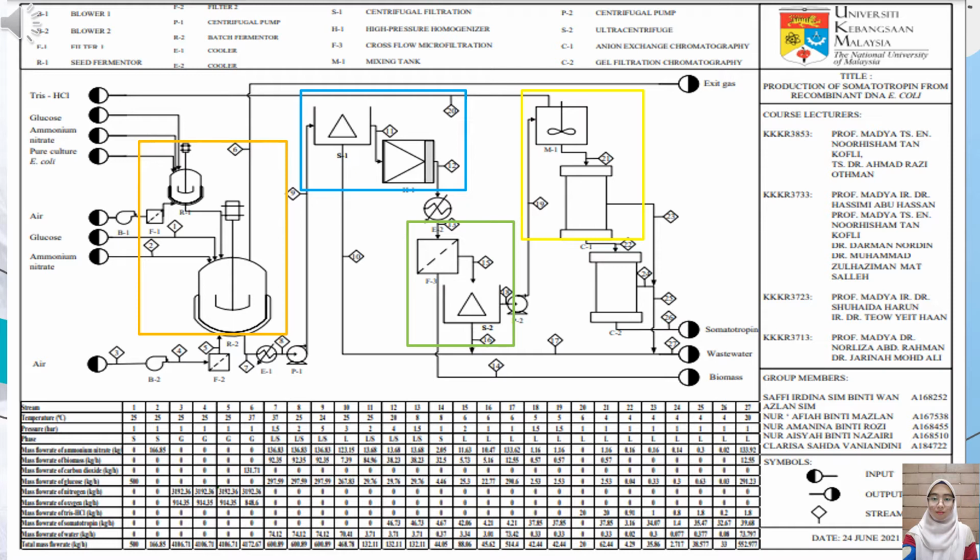Then 0.5 Tris at pH 8.3 is used to wash our product from this chromatography. Finally, the last step of purification, with 99% purity, is when the somatotropin enters gel filtration chromatography to separate protein based on the desired molecule size. Higher forms of protein are removed through the gel filtration.